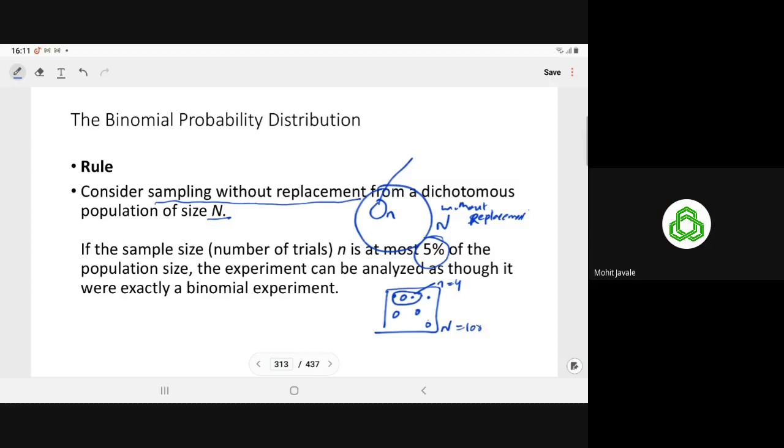Sir, could you tell what exactly the population is? For example, you are a food inspector. You have to check whether there is adulteration in sweets or not. So we have only two results: either adulteration is there or not.